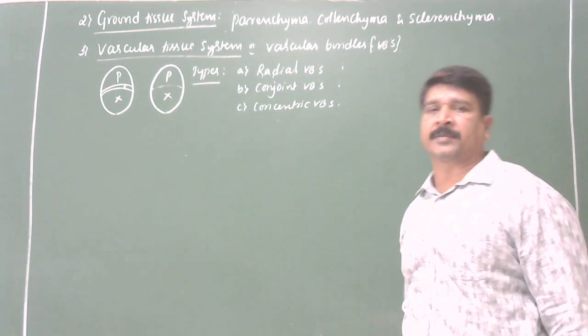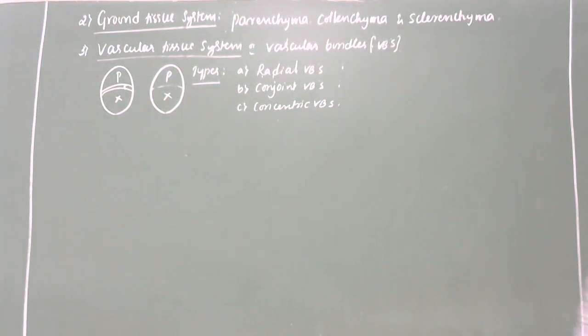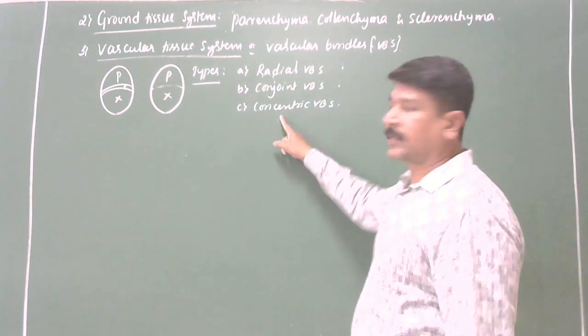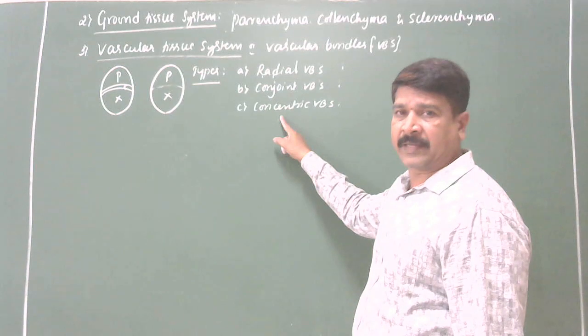These are the three types. Clear? I think it is very clear for you.